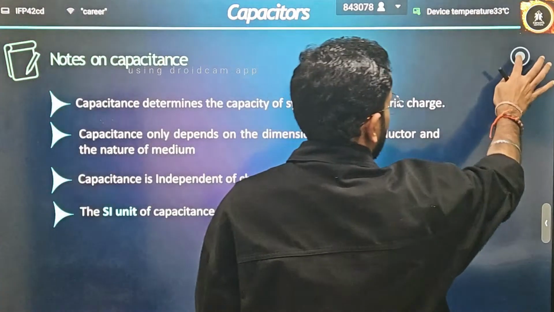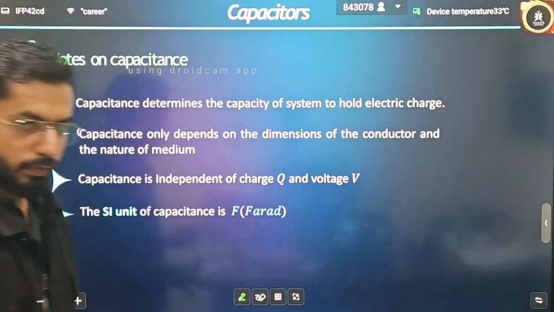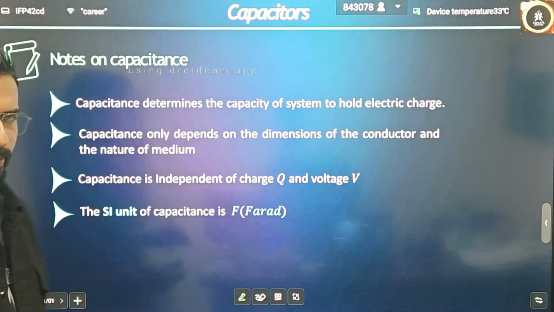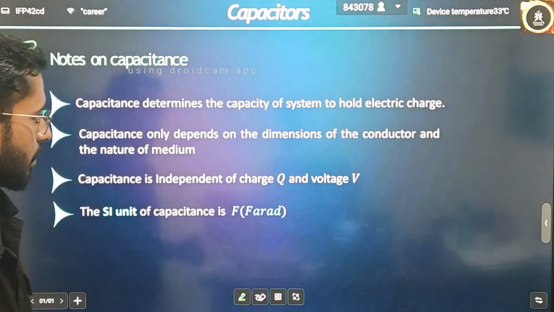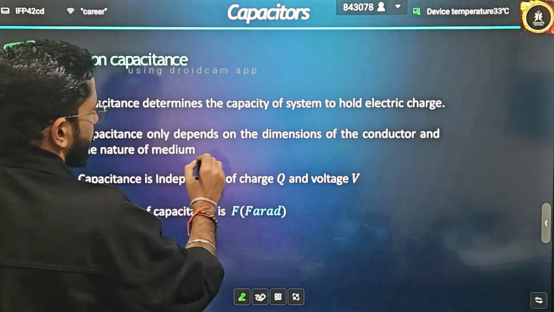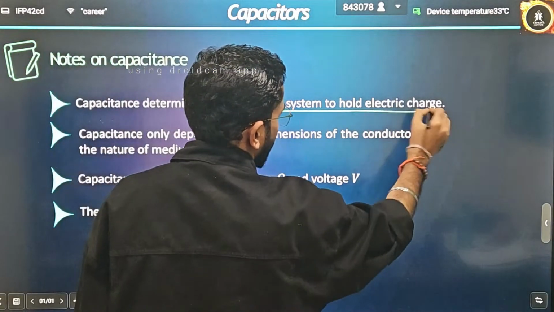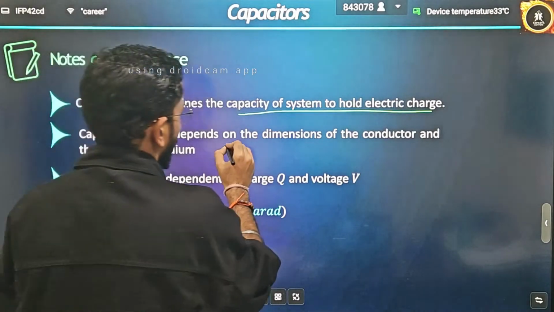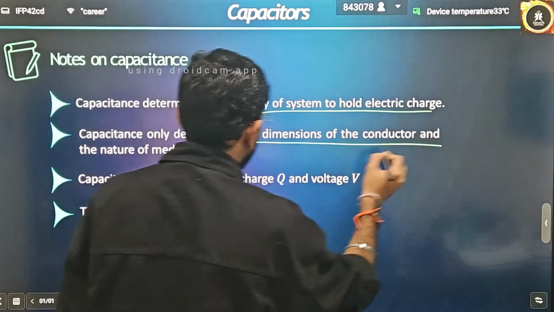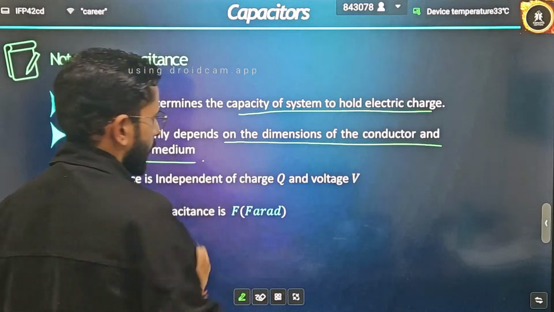Now some basic notes. These notes I have provided for your board exam and for the NEET exam also, because sometimes statement-based questions usually come, so you should know the theoretical things very minutely. Capacitance determines the capacity of a system to hold electric charge. Firstly, I told you capacitance only depends on the dimensions of the conductor and the nature of the medium.